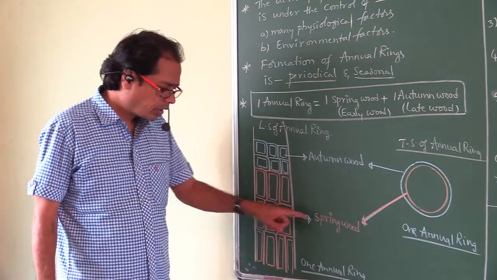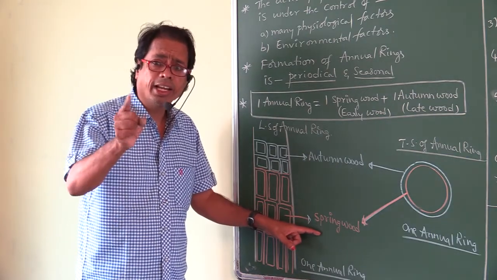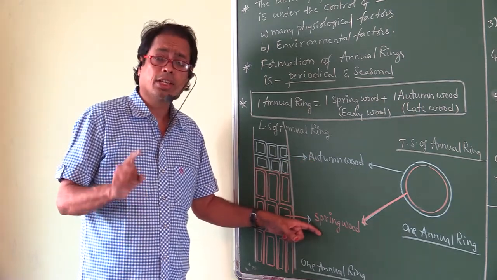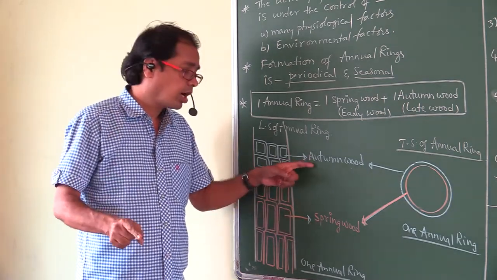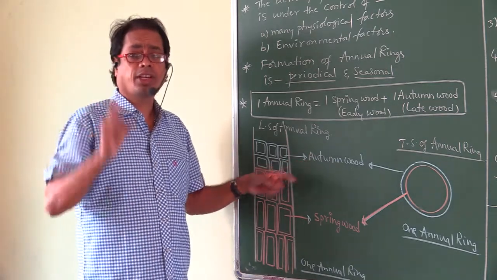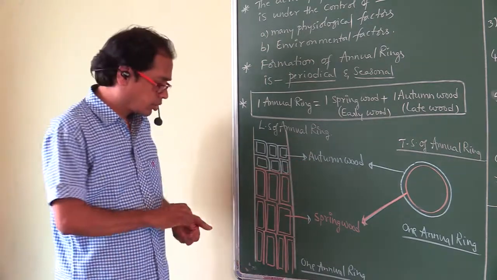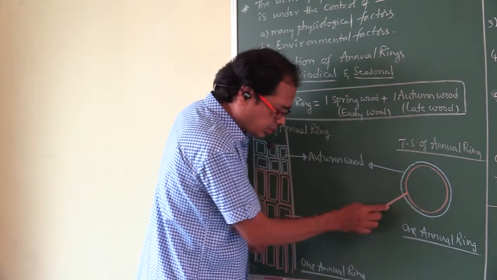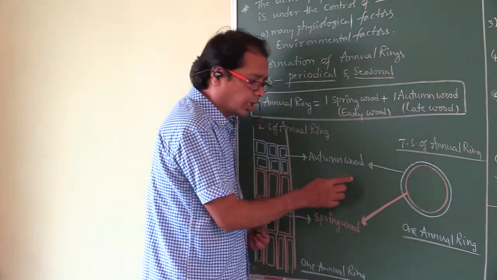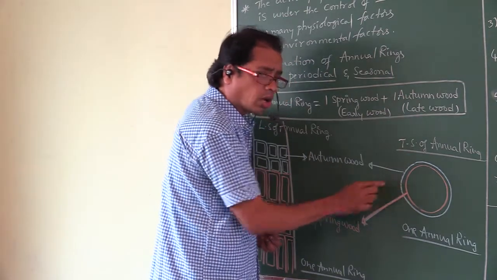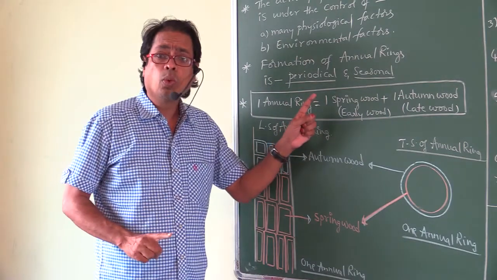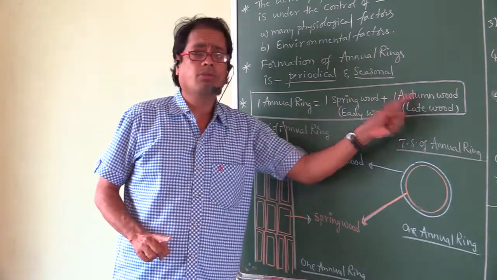Right. This is light in color, this is dark in color. Spring wood is low density. Autumn wood is high density. These are the differences. So this is spring wood, this is autumn wood. These two rings together called one annual ring. One annual ring contains one spring wood and one autumn wood.